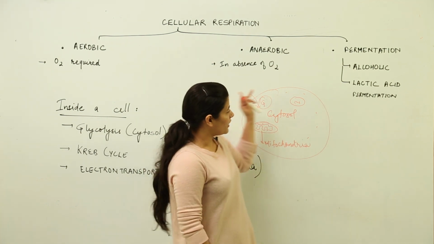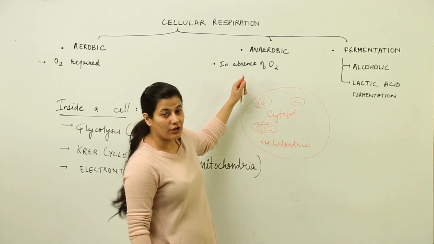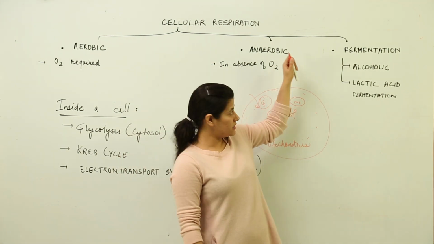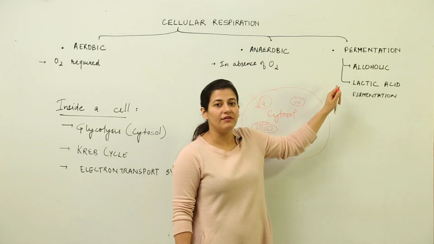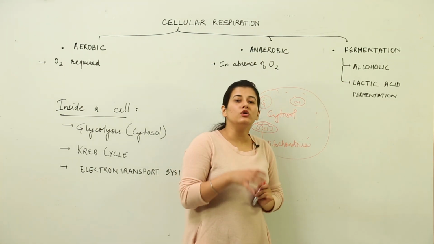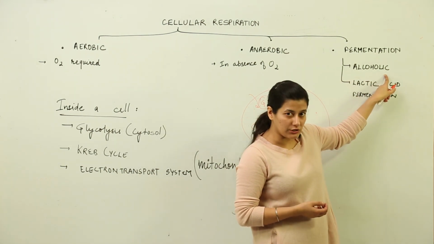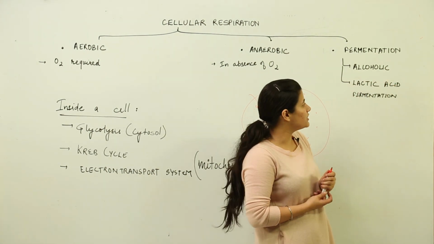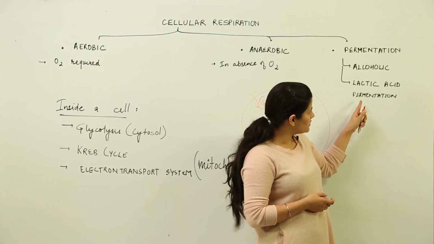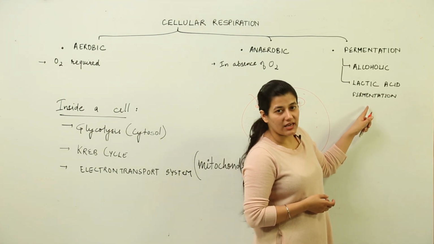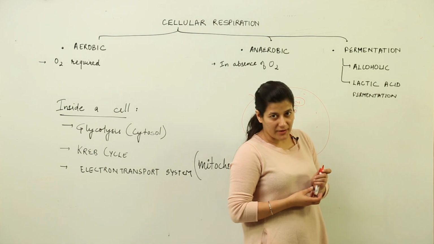So we have aerobic respiration, we have anaerobic respiration, and inside anaerobic respiration only we have fermentation, where the glucose molecule results in the formation of ethanol in the case of alcoholic fermentation, and lactic acid in the case of our muscles.